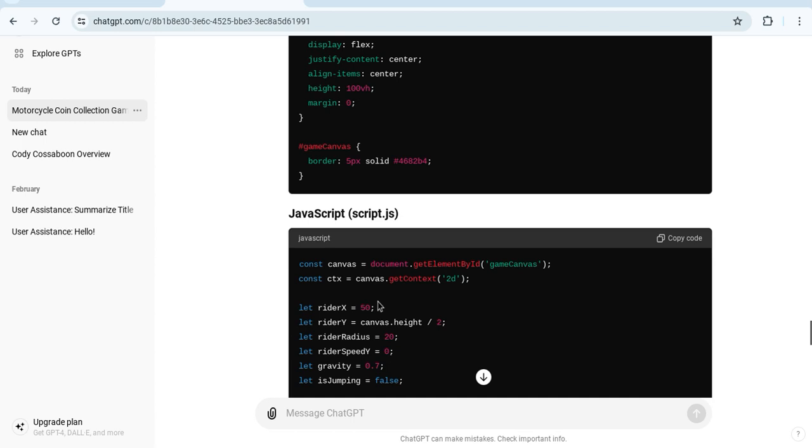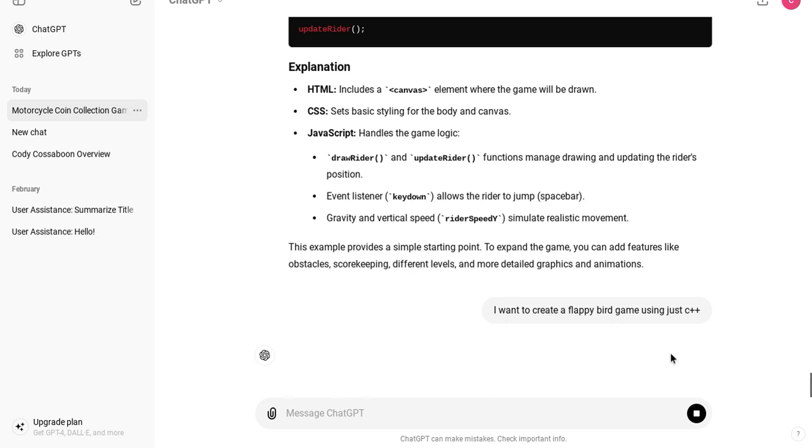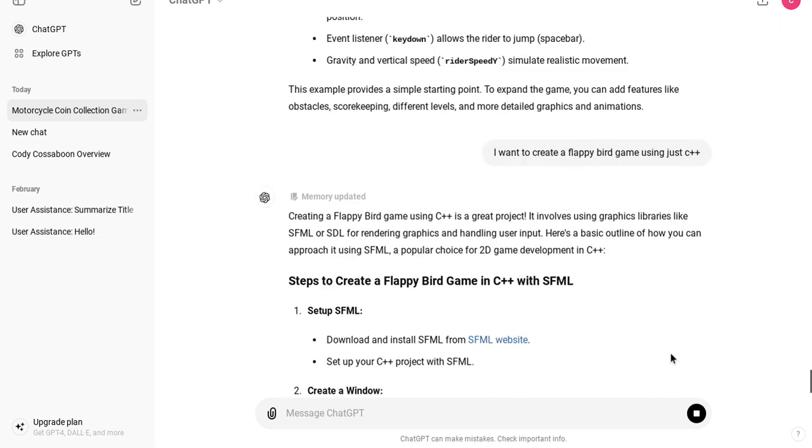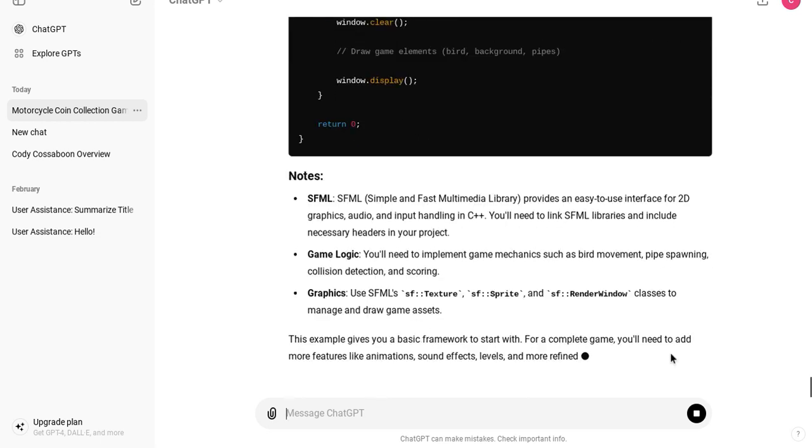Now I'm going to say, I want to create a Flappy Bird game using just C++. That's it, nothing else. Well, that says CPP. I think it's the same.